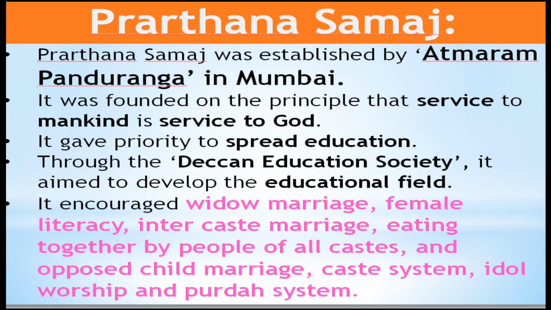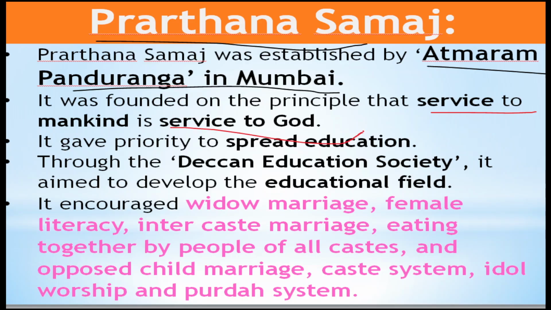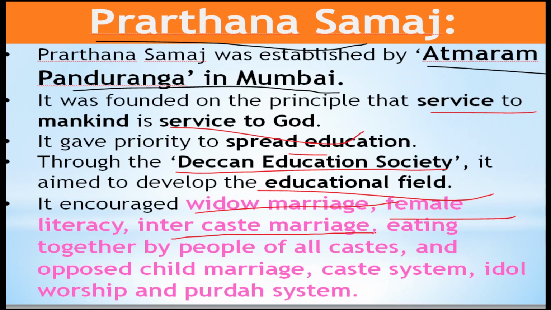Now come to the Prarthana Samaj, established by Atmaram Pandurang in Mumbai. Their main principle is that service to mankind is service to God. They wanted to spread education and started an education society called the Deccan Education Society. Their main aim was to develop the field of education, and they encouraged widow marriage, female literacy, intercaste marriage, eating together by people of all castes, and opposed child marriage.